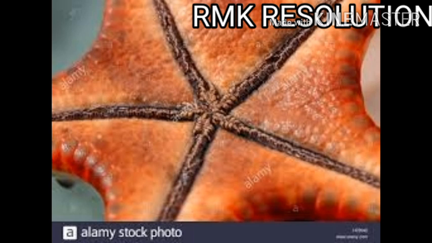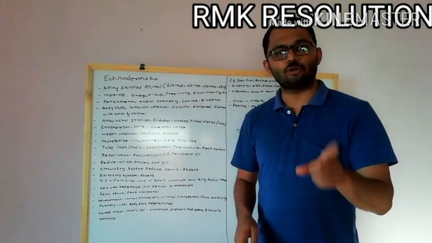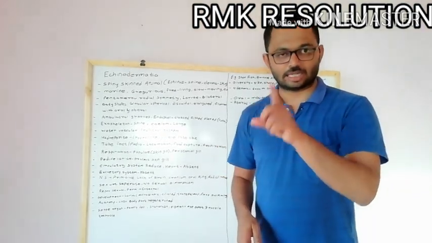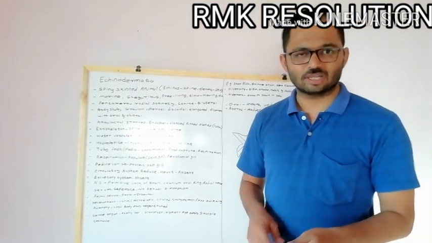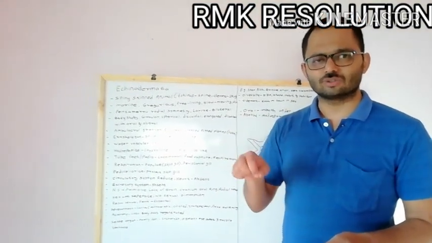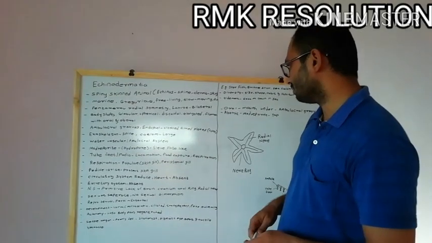Ambulacral grooves are found at the oral surface of the animal, or we can say the oral surface of the starfish, and from these ambulacral grooves tube feet arise. So 2 to 3 rows are there from where tube feet arise. The tube feet are used for locomotion purposes, and in some ways they are also used for respiratory purposes.